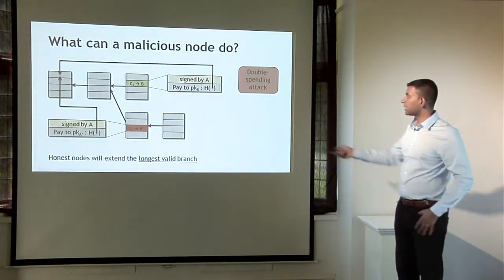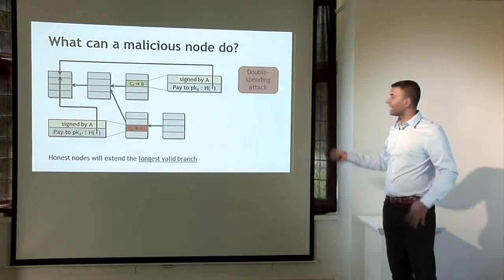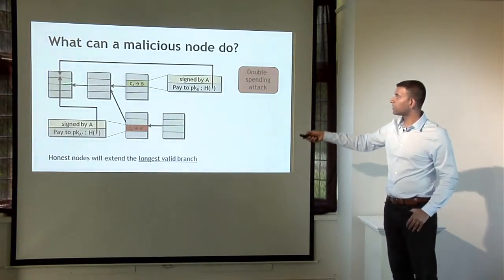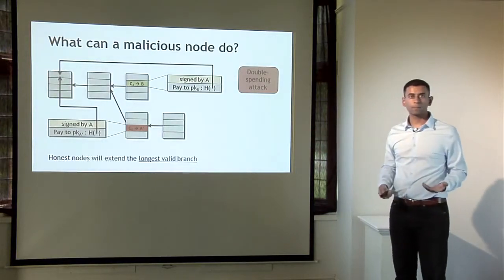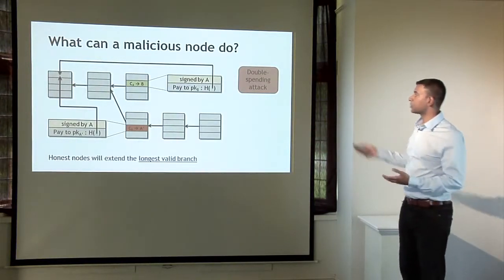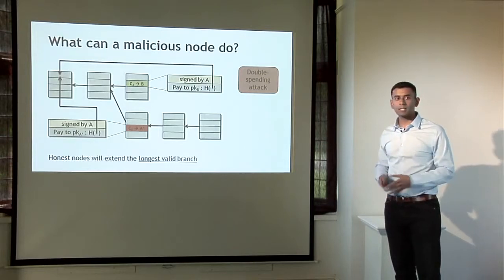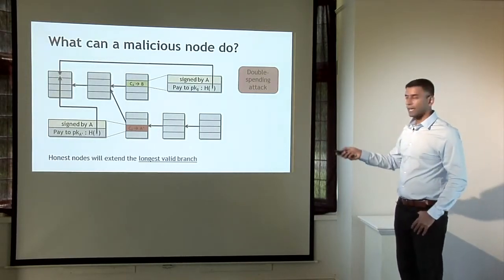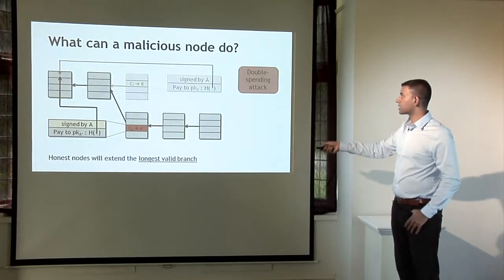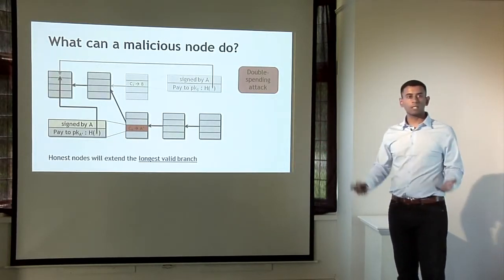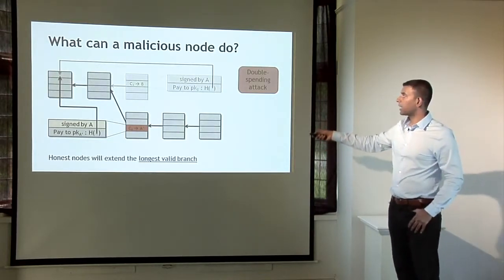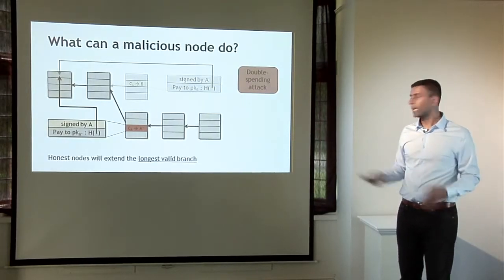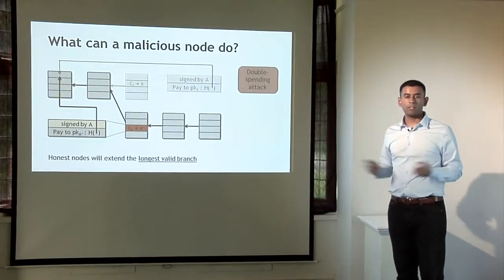What this means is that at this point, the next honest node is much more likely to extend this block instead of this one, because now this has become the longest valid chain. So let's say that after one more block, the situation looks like this. Now it's starting to look pretty likely that this double spend has succeeded. In fact, what might happen is that this ends up the long-term consensus chain, and this block gets completely ignored by the network, and this is now called an orphan block.